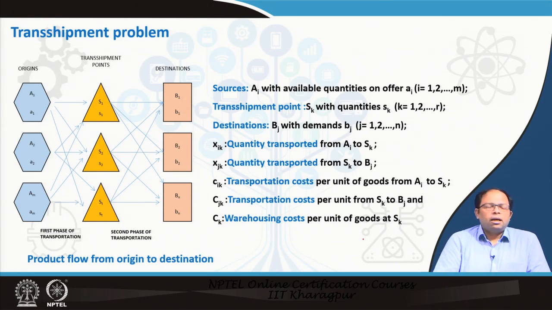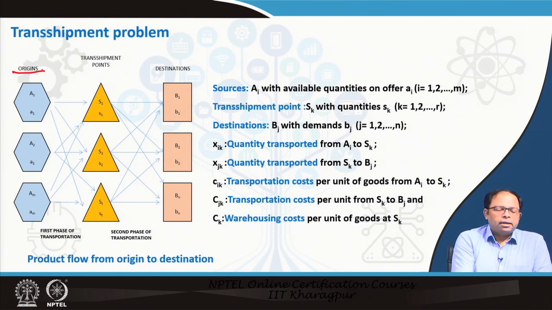Just to give you an idea, we have origins A1, A2, A3, up to Am, with Ai having available quantity ai. That is, A1 offers its available quantity a1, A2 has its available quantity a2, and so on. Then there are transshipment points Sk, and each has quantities sk. So each transshipment point will have different quantities to offer to further destinations.